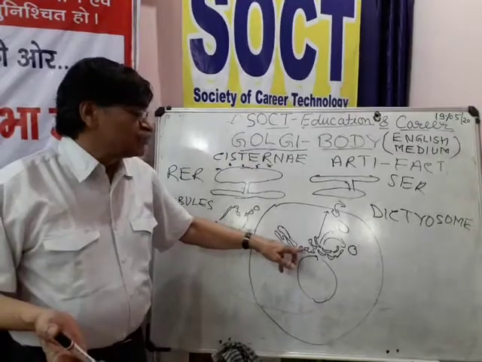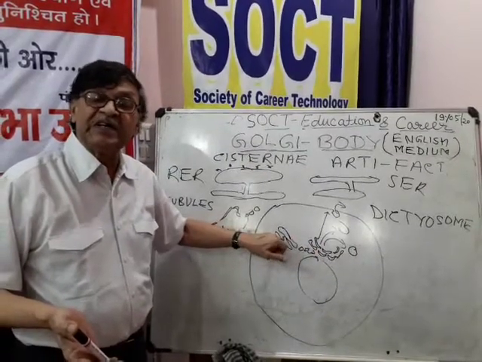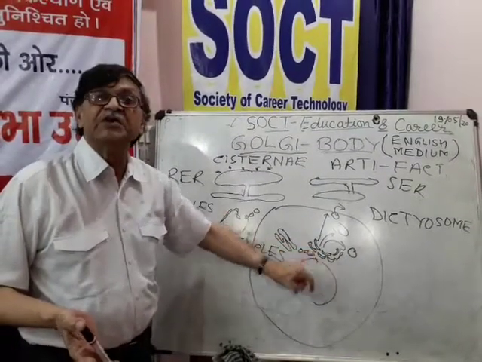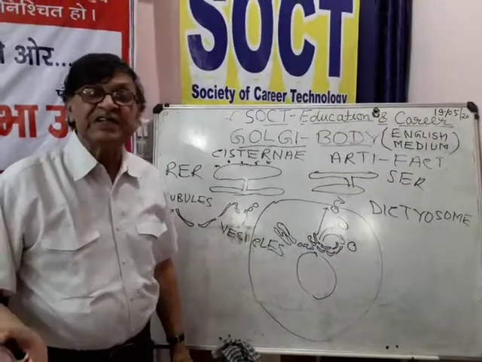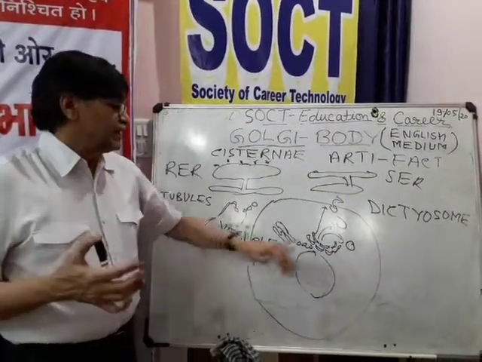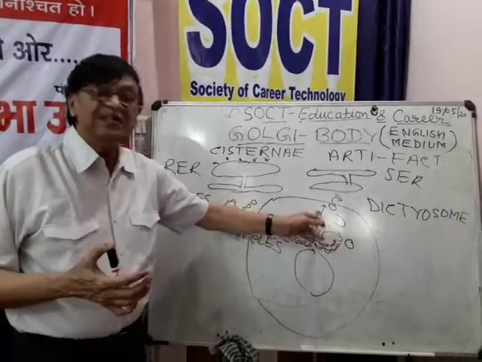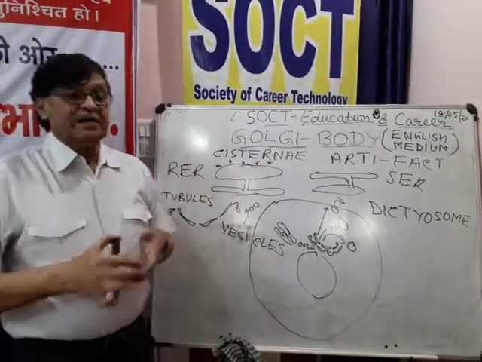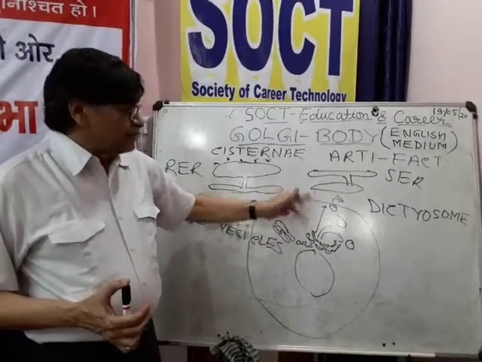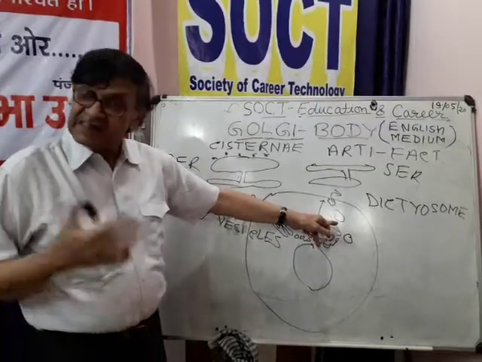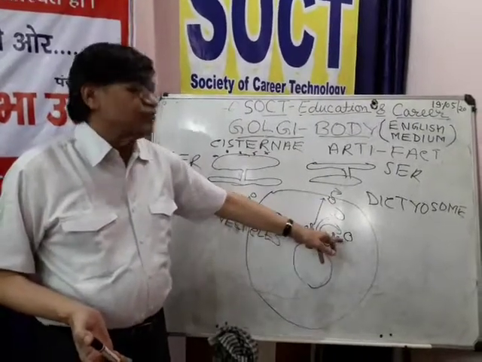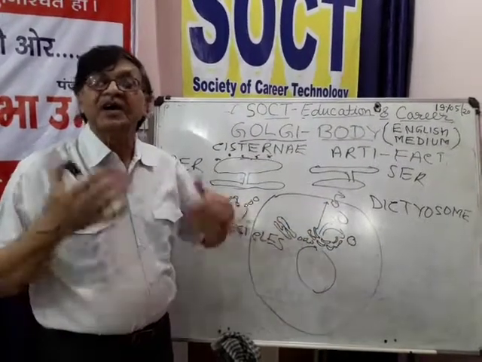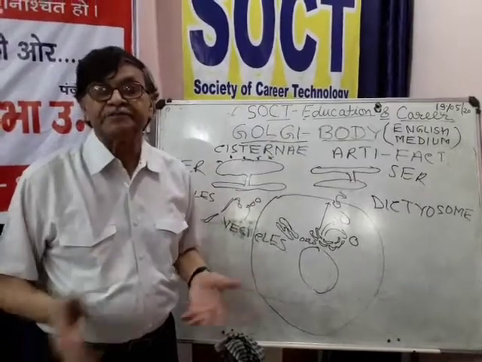Some chemicals may be transferred from endoplasmic reticulum into the Golgi body, may remain stored there, and then it can be released either to outside the cell or may remain stored in the cell cytoplasm itself, may form lysosome or peroxisome, etc.